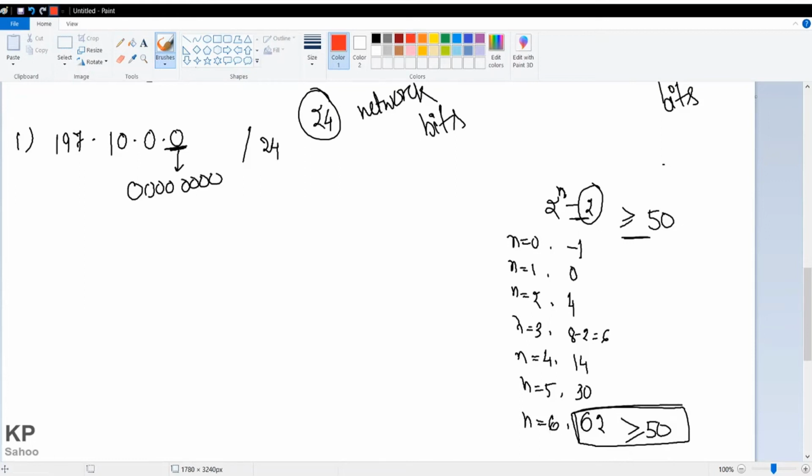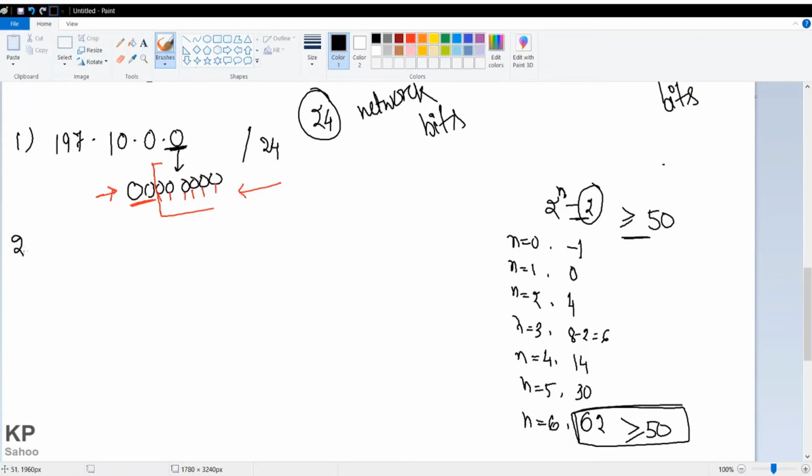Now what you have to do, just from the right side of this binary number, count 1, 2, 3, 4, 5, 6. You have to keep this part on this side and make the others 1. So what will be the next step? Let me write in black color.